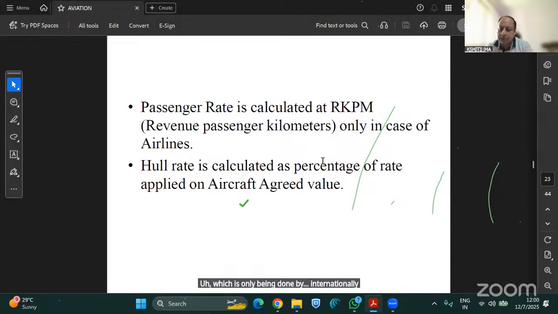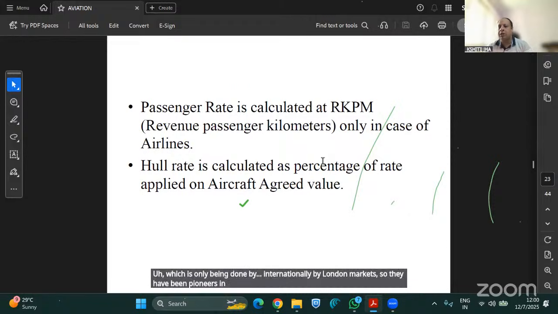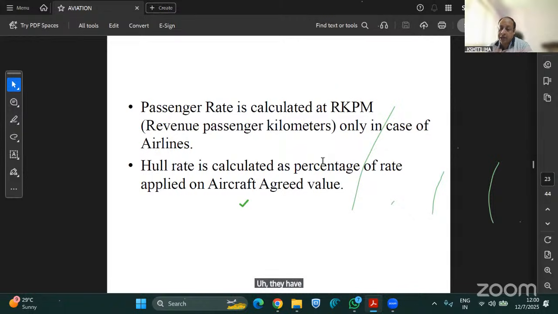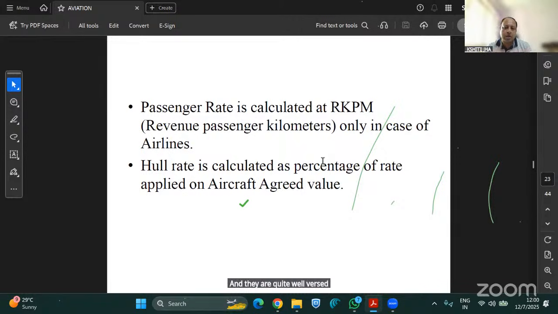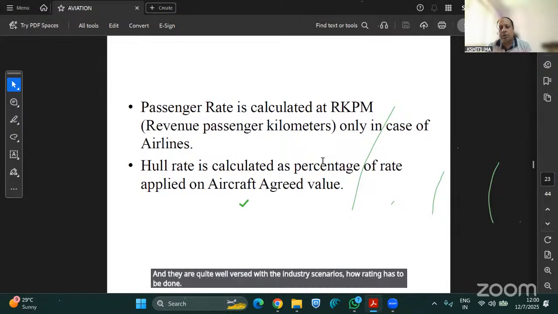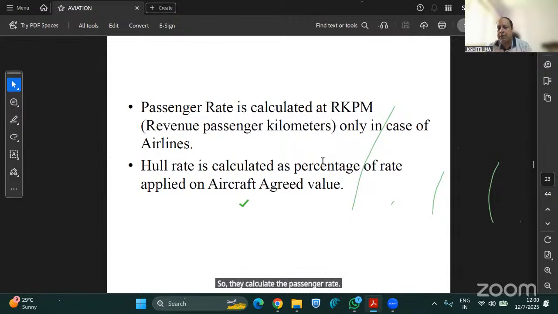So when we rate the airlines, which is only being done internationally by the London markets, they have been pioneers in that. They have their own records. They have the underwriting data available with them for the last say 50 years, and they are quite well versed with the industry scenarios and how rating has to be done. So they calculate the passenger rate, which is RPK, revenue passenger kilometers. If we need to underwrite an airline, we'll ask the airline operator how many passengers they are estimating for the forthcoming year, and how much their flight operations will be. They have their own team which calculates like that.